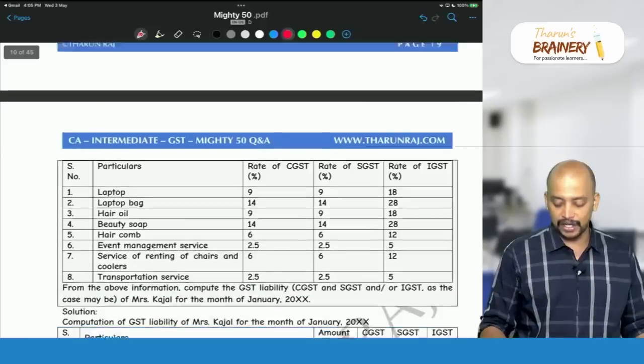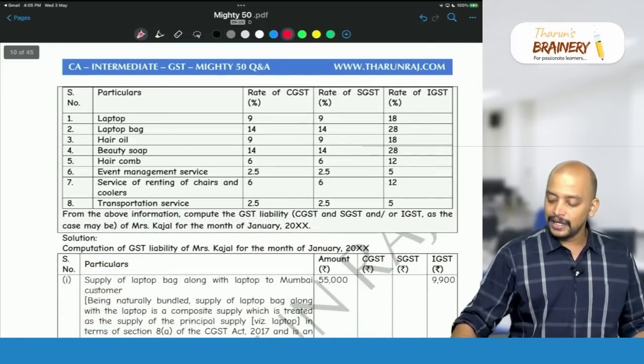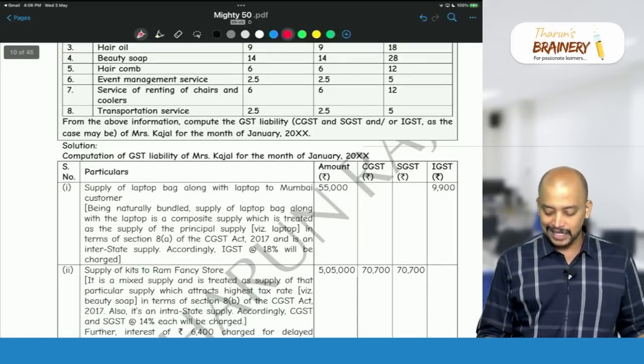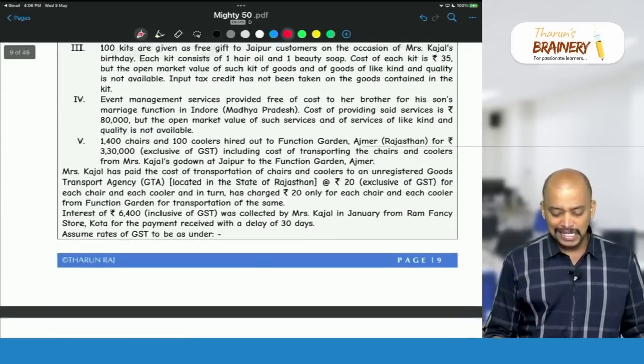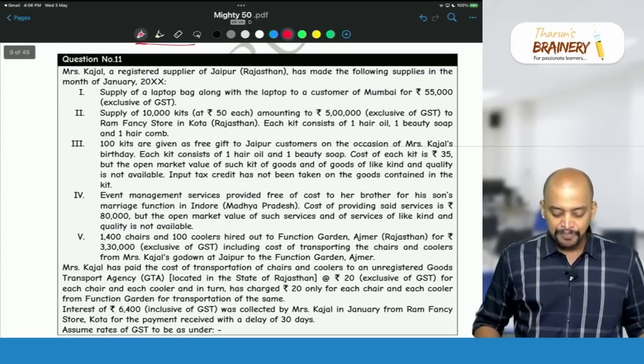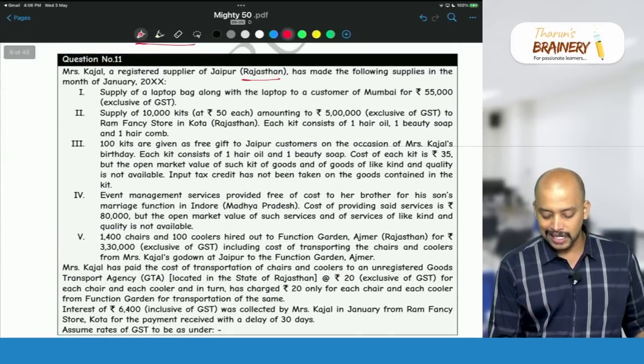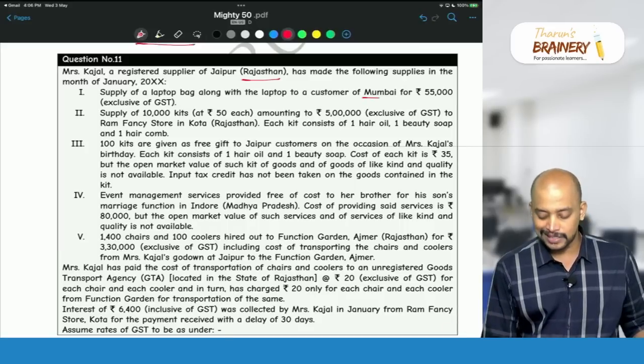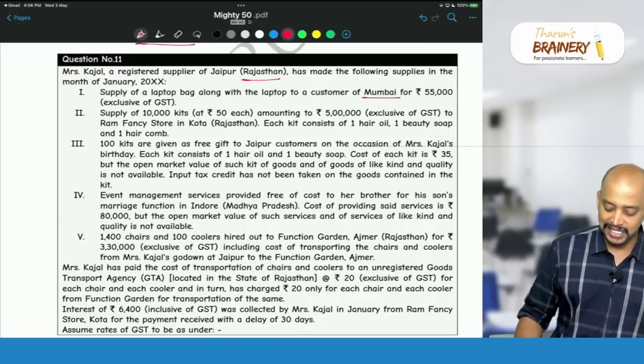What is the value? 55,000. So 55,000 into 18% is 9,900. So 9,900 will be taken. And why is it an IGST liability? Because Ms. Kajal is located in Rajasthan, whereas the laptop is being delivered to Mumbai, Maharashtra. So that's why it will be an IGST liability.